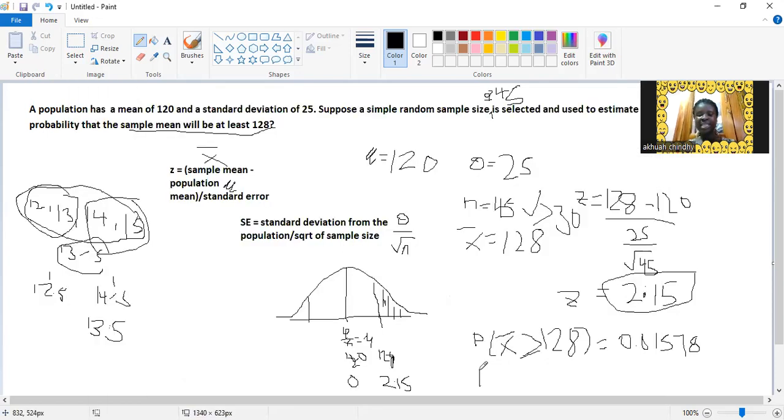The second way, using the positive table.